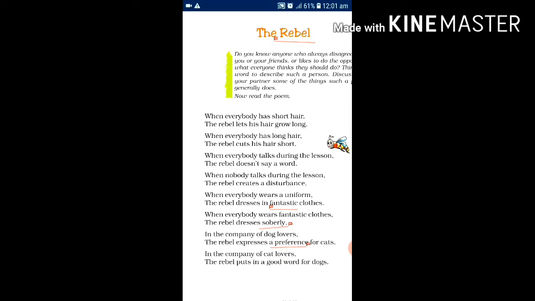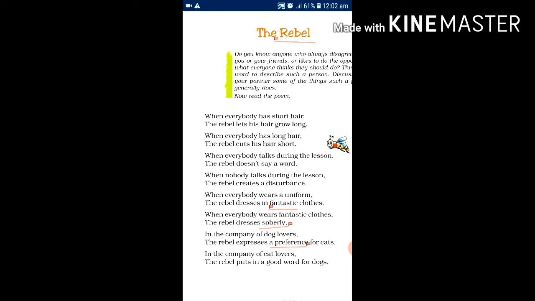In the next couplet, "When nobody talks during the lesson, the rebel creates a disturbance." So children, we are going to learn again and again about the different behavior of the rebel. In these lines, the poet says that when nobody talks during the lesson or meeting, the rebel creates a disturbance by talking loudly just to look different. So even here we get to know that the rebel is different from society.